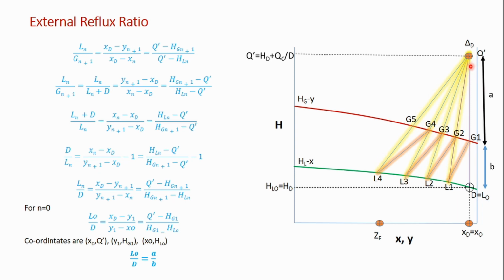Continue this process to get the number of ideal stages in the enriching section.